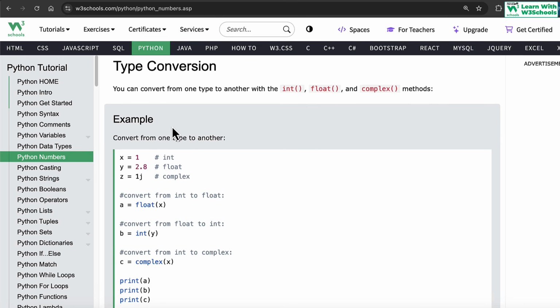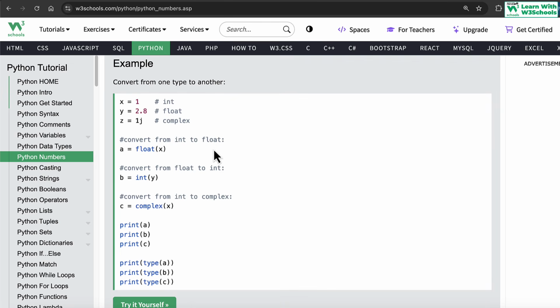Then we have something called type conversion. Type conversion means converting from one type to another. It means you start with an integer but then want to change it to a float, or you start with a float and want to change it to an integer. To do that, this is how we proceed with the code. That's why I said some data types are implicitly handled, but knowing which type of data you're using is quite important, because you might perform certain operations on them, like typecasting. So type conversion means we are changing the data.